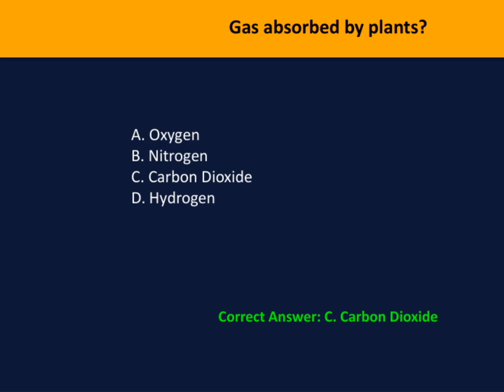Connecting this to the overall theme of plant respiration and photosynthesis, understanding which gases are absorbed and released helps us appreciate how plants contribute to maintaining the balance of gases in our atmosphere. It highlights their critical role in the ecosystem, especially in reducing carbon dioxide levels and producing oxygen for us to breathe.